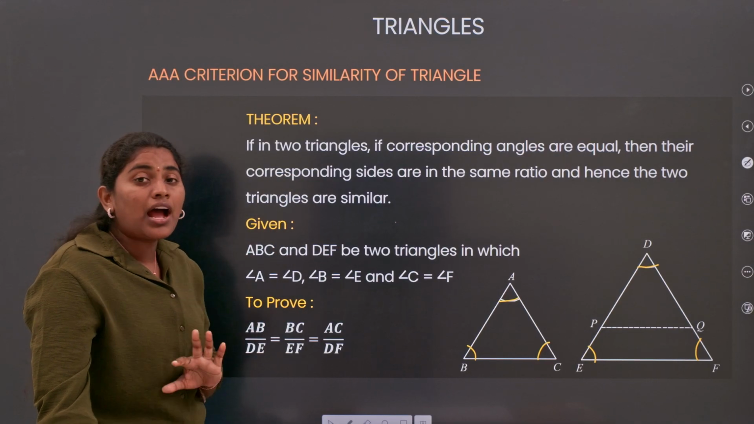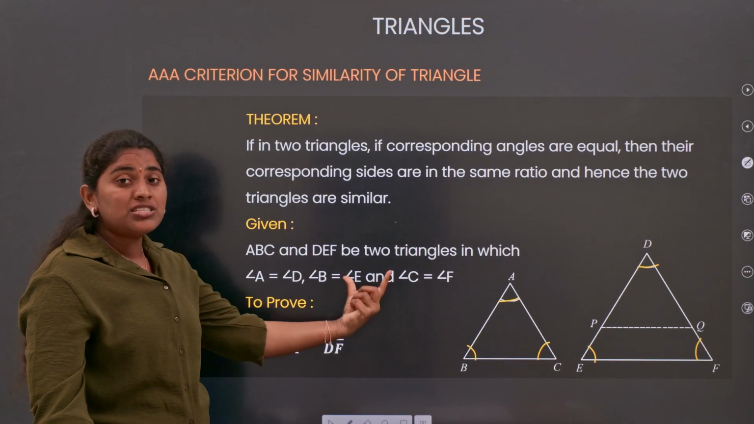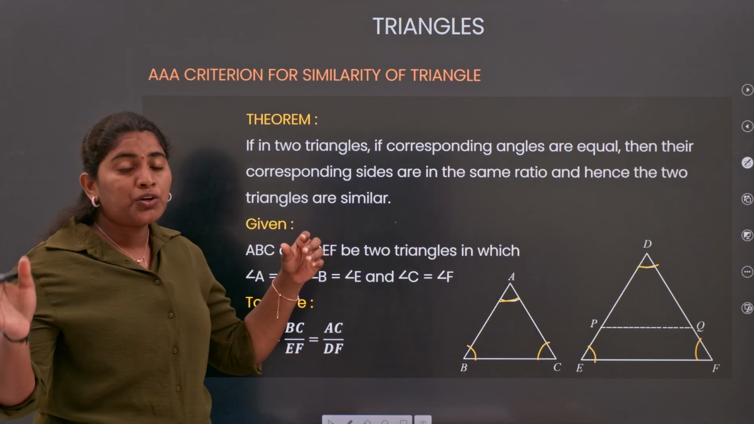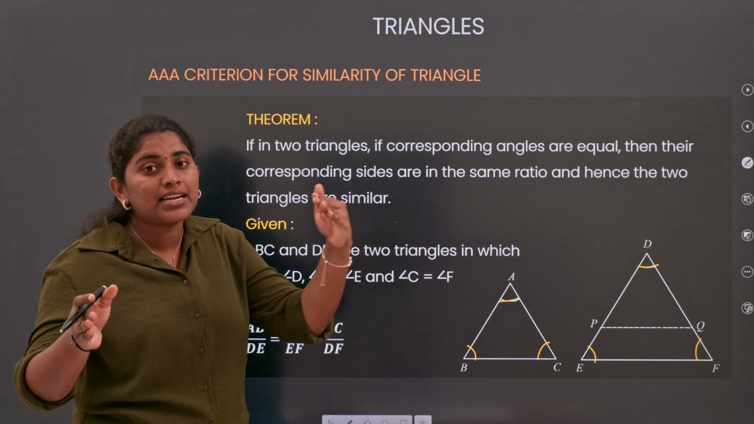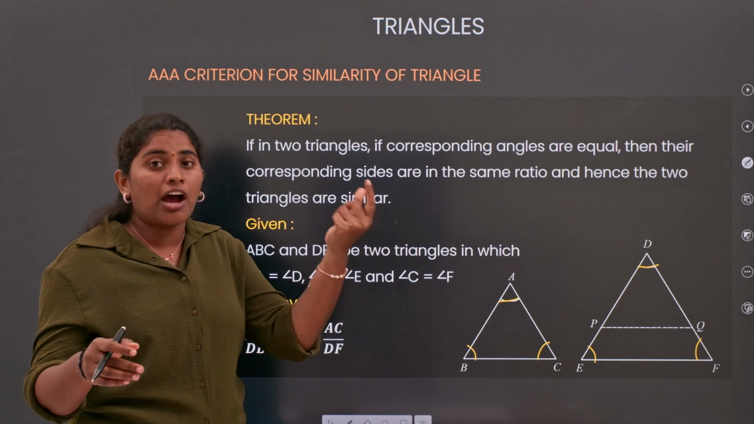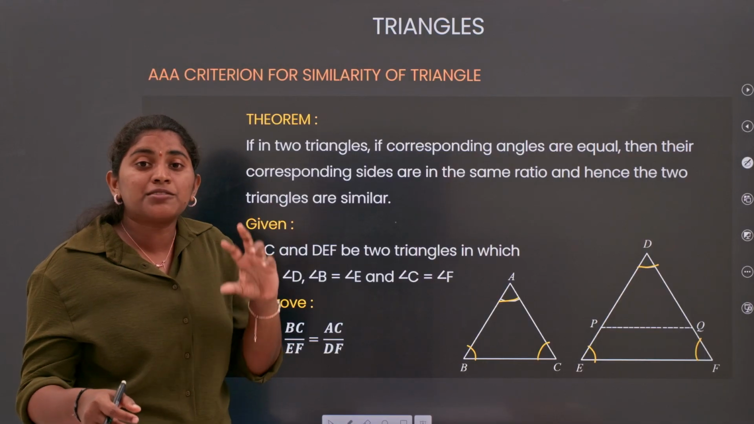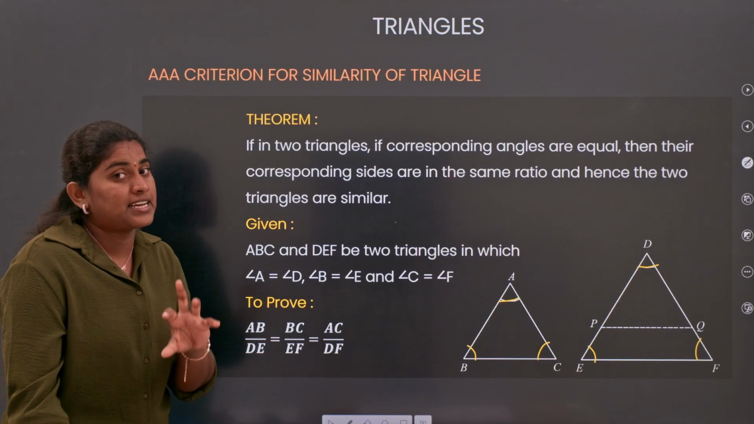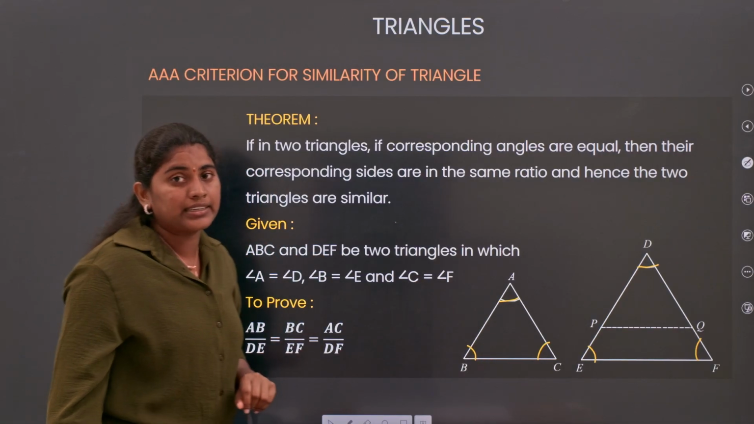Then only we can say that those two triangles are similar. So how can we remember the proof easily? Here they gave the conditions with respect to angles. To make similar triangles, you need corresponding angles equal and corresponding sides in the same proportion. Already one condition is given, corresponding angles are equal. Now we need to bring the condition that corresponding sides are in proportion. Then we can say that triangle ABC is similar to triangle DEF.